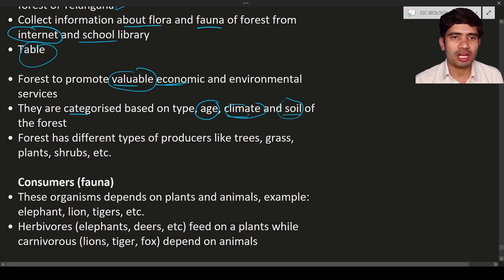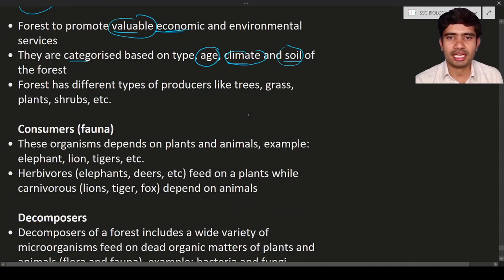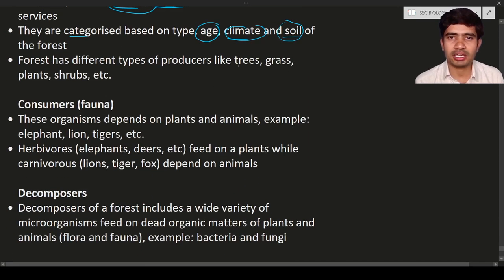So the forest has different types of producers, like trees. A tree is a photosynthetic organism, grass is a photosynthetic organism, a plant is a photosynthetic organism, and so are shrubs, etc. These are all different types of photosynthetic organisms.